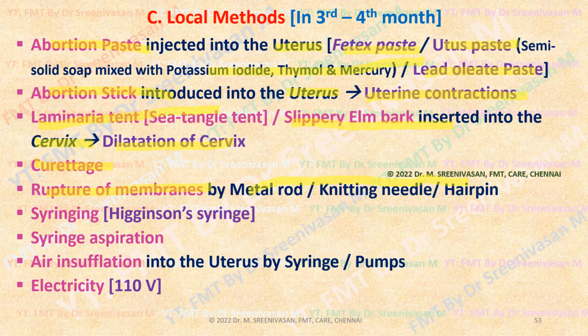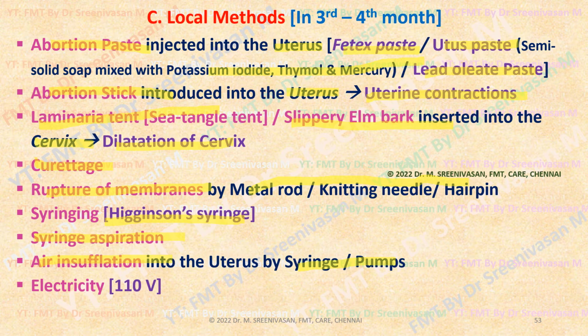Metal rods, knitting needles or any sharp long objects like ribs of an umbrella, hairpins, or any other long iron rods can be introduced to cause rupture of the membranes. Then syringing using a Higginson syringe or enema syringe, aspiration, air insufflation into the uterus by syringe or pumps. Air or fluid is introduced into the uterus under high pressure.